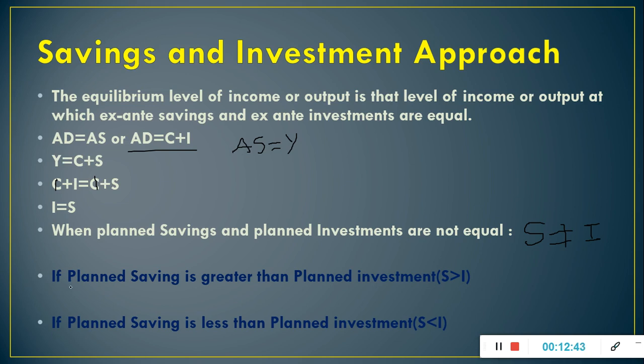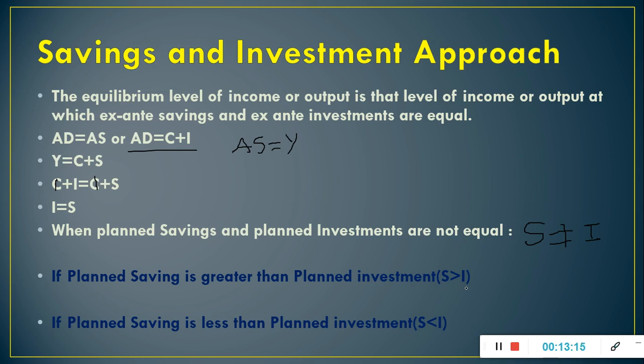So first we will study if planned savings is greater than planned investment, that is S is greater than I. It implies buyers are planning to buy fewer goods than producers are planning to produce. In other words, planned demand is less than planned output. Here, people are saving more in the economy rather than consuming goods and services.